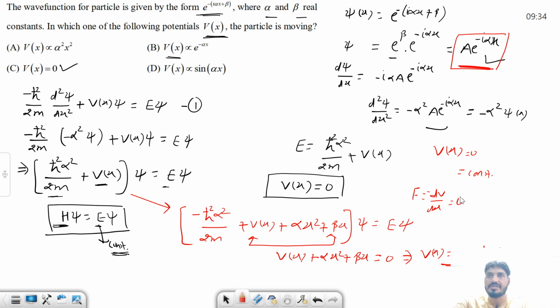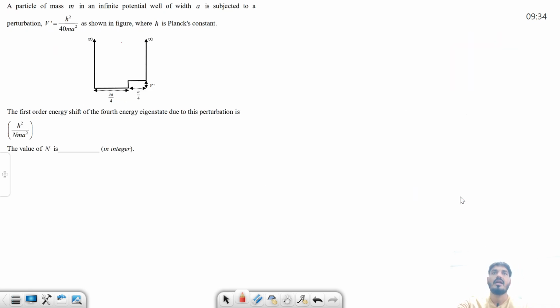Okay, then let's see the next question. This is a very interesting question and it is related to perturbation. And remember, perturbation questions always come, and this is a very, very important question. See the question. Again, I'm saying you have to focus on the concept in perturbation also.